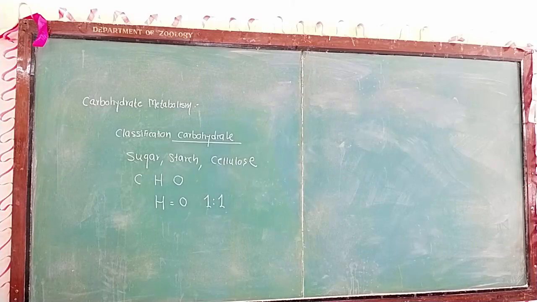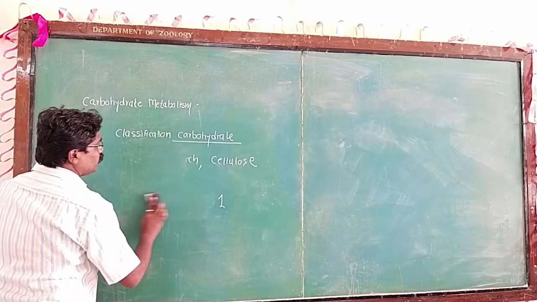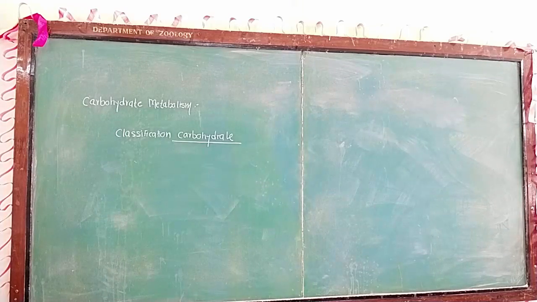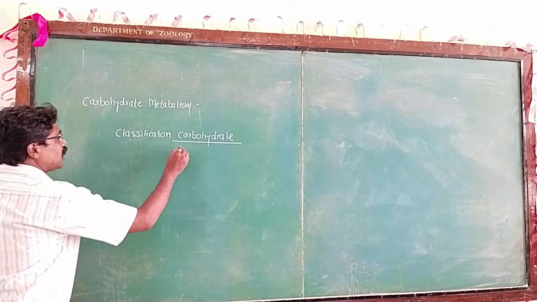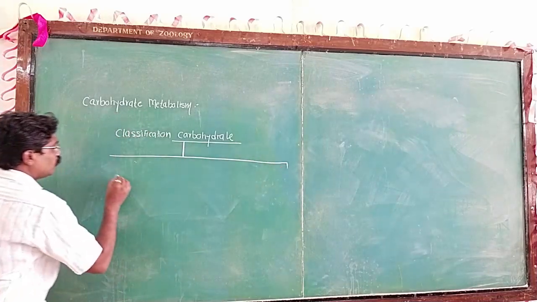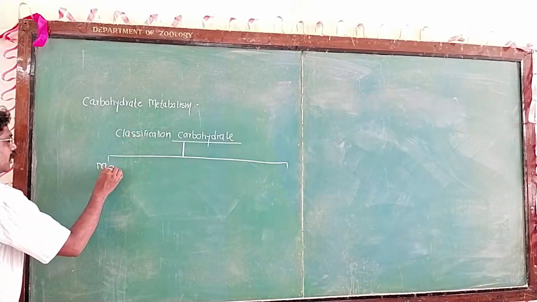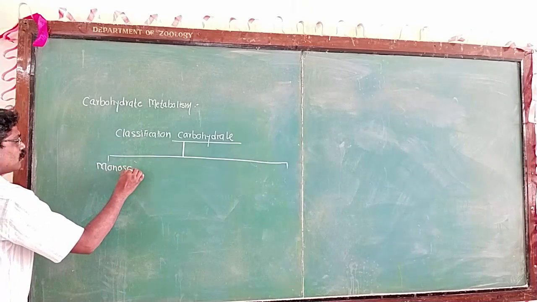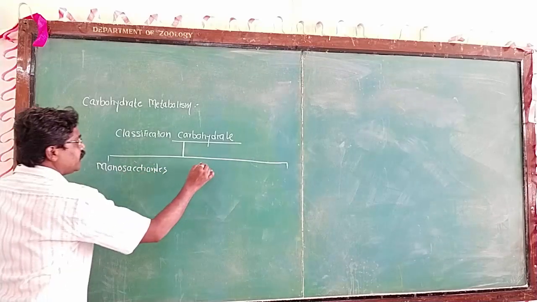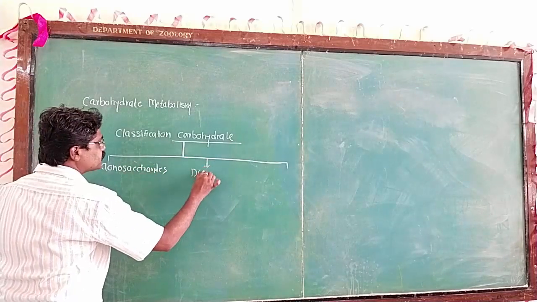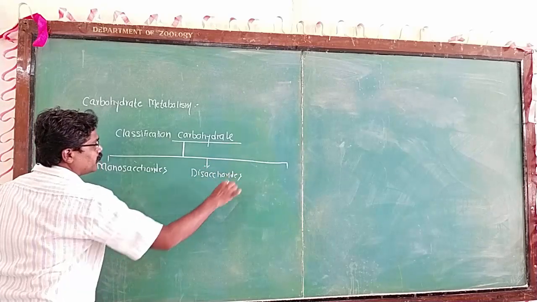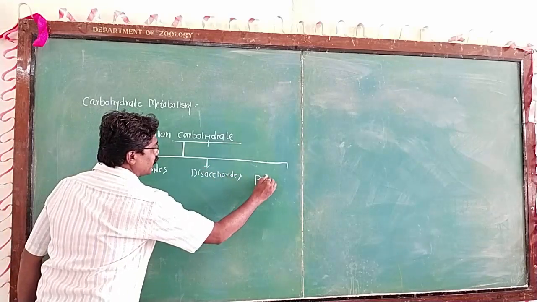After the introduction of carbohydrate, we are going to observe the classification of carbohydrate. These carbohydrates are divided into three groups. The first group is the monosaccharide, the second group is the disaccharide, and the third group is the polysaccharide.